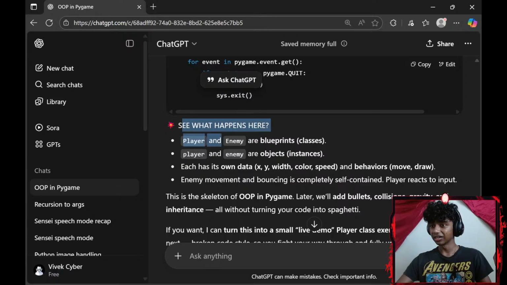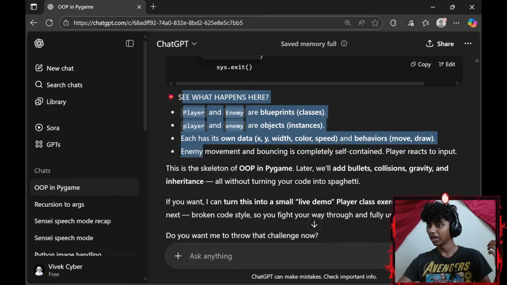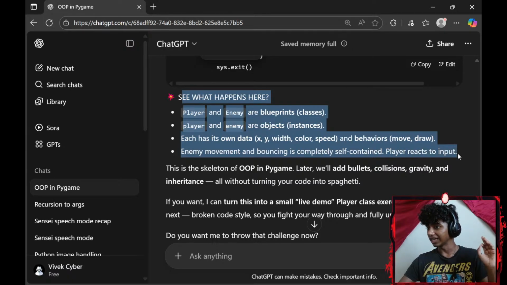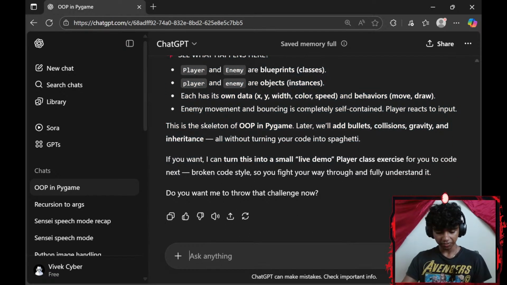See what happens here? Player and enemy are blueprints, classes, okay, blueprint classes. Player and enemy are objects, instances, okay. Each has its own data, x-axis, y-axis, width, color, speed, and behavior, move, draw, okay. Enemy movement and bouncing is completely self-contained. Player reacts to input. This is the skeleton of object-oriented programming in Python or in Pygame. Later, we'll add bullets.